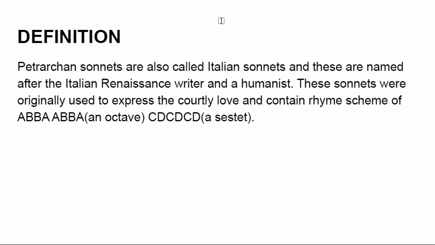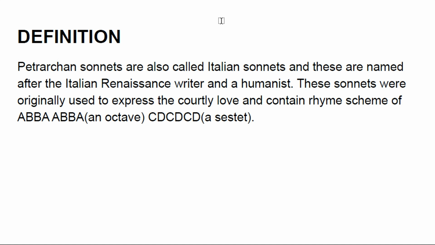What is the definition of Petrarchan sonnets? Petrarchan sonnets are also called Italian sonnets, and they are named after the Italian Renaissance writer and humanist Francesco Petrarch.